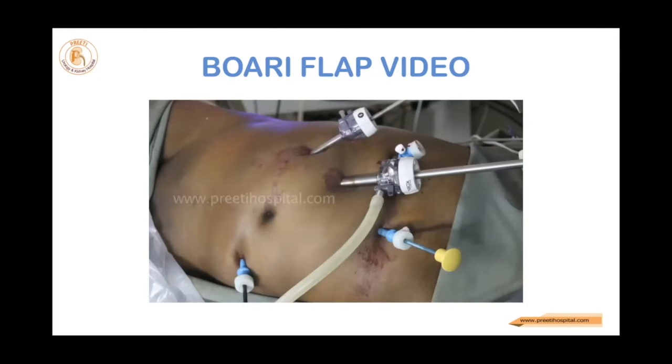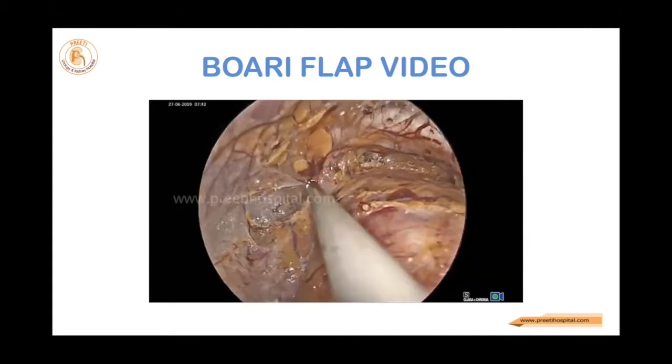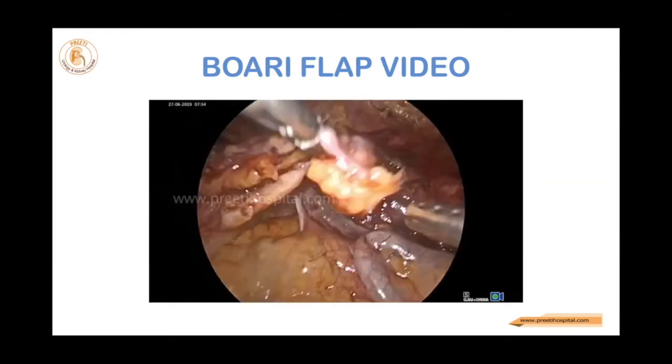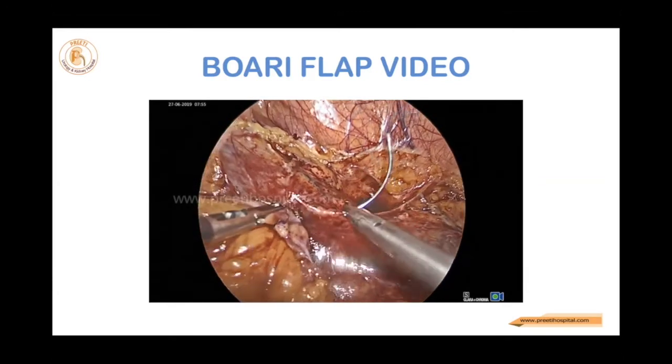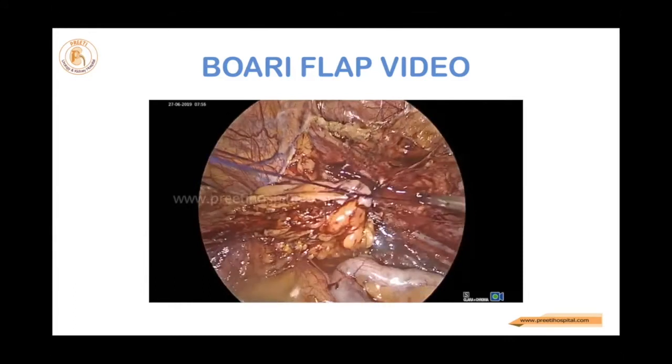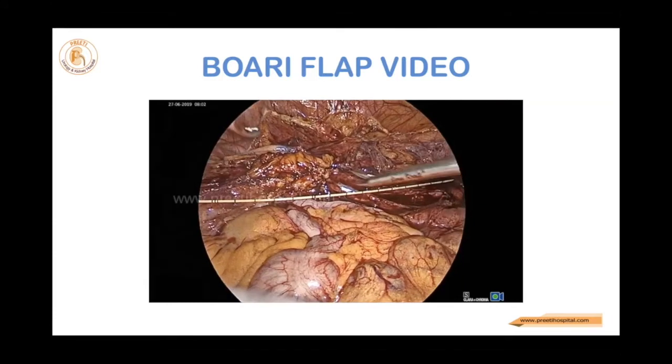Now I moved the ports to the pelvis where I mobilize the bladder. During mobilization of the bladder, you have to turn the camera 30 degrees up. A nice plane will be there below the transversalis fascia and below the anterior abdominal wall muscle. Now this is the psoas hitch. It was coming easily after mobilization. Extensive mobilization is done without cutting any artery.